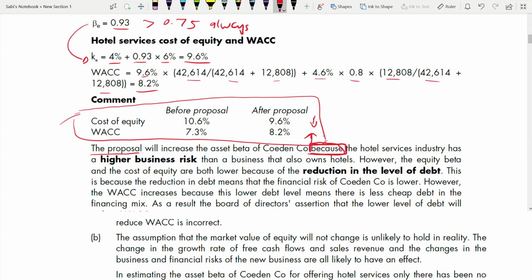So the proposal will increase asset beta because the hotel service industry has a higher business risk than a business that also owns hotels.